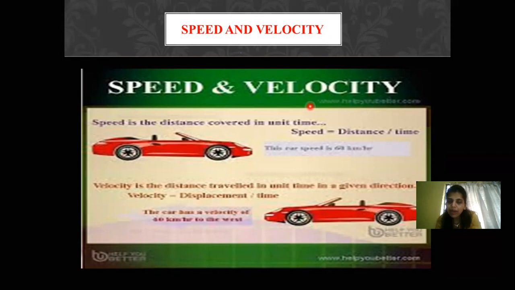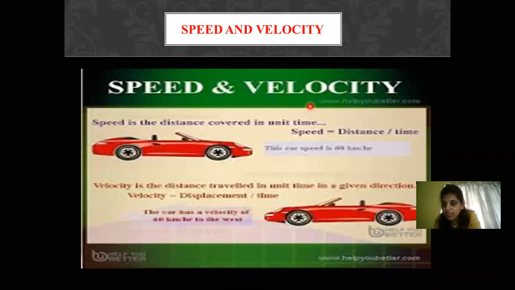where we are going to understand speed and velocity. What is speed and what is velocity? As you can see in the figure, speed is the ratio of distance and time. So the distance covered by the body in unit time is considered as the speed. When you're talking about velocity, it is the ratio of displacement and time.